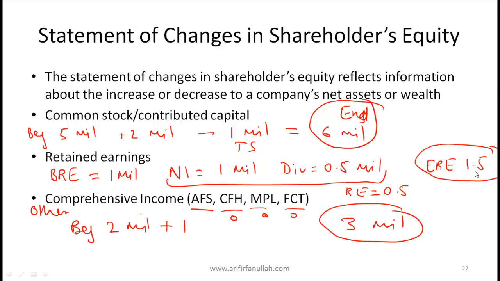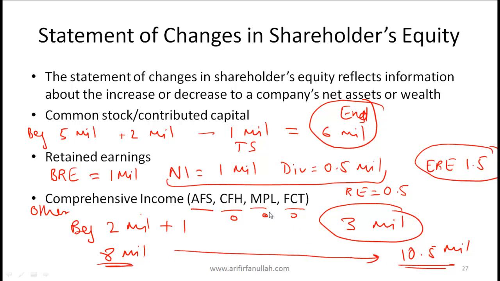So we end up with equity of 10.5 million at the end of the year. What was our beginning equity? It was 5 plus 1, 6 plus 2, 8. So we started with 8 million. From 8 million we went to 10.5 million, and basically the statement of shareholders' equity explains how that change of 2.5 million happened.